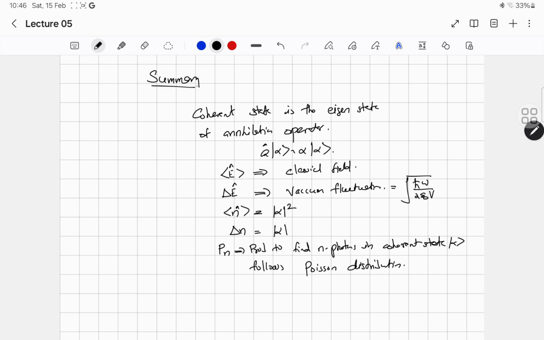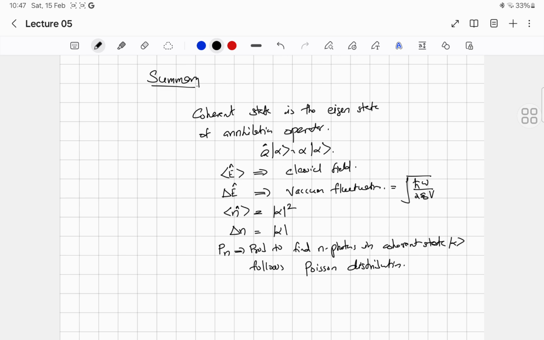It is the eigenstate of the annihilation operator with a non-zero expectation value for the electric field, and moreover the expectation value of the electric field has a classical representation. So it may behave like classical light at higher quantum numbers, that is, when the number of photons increases.